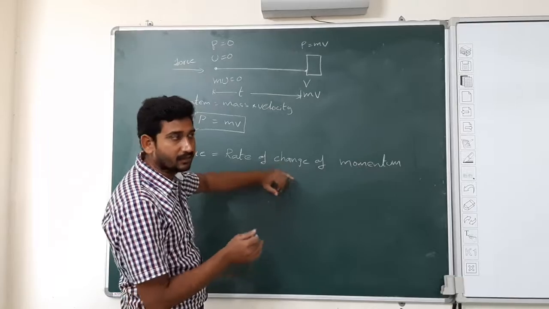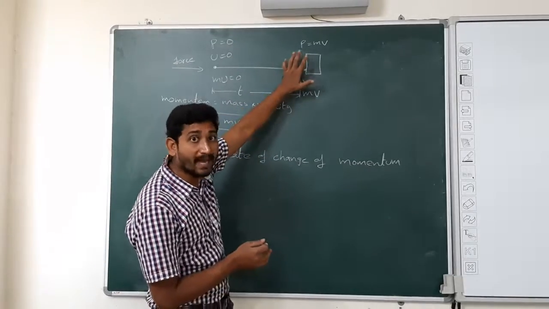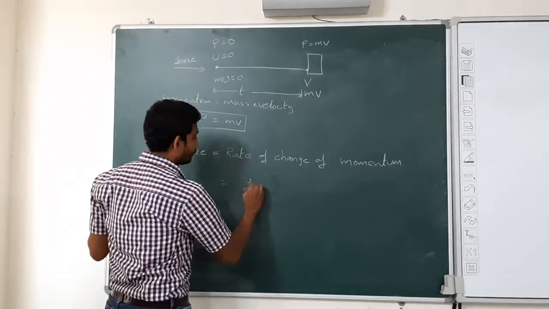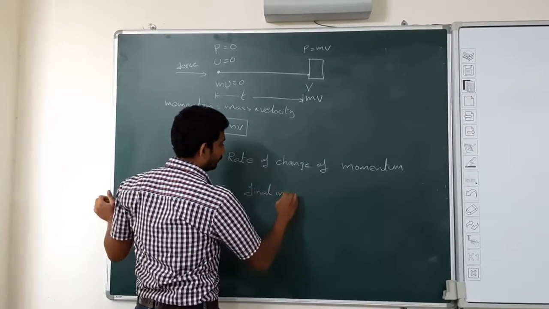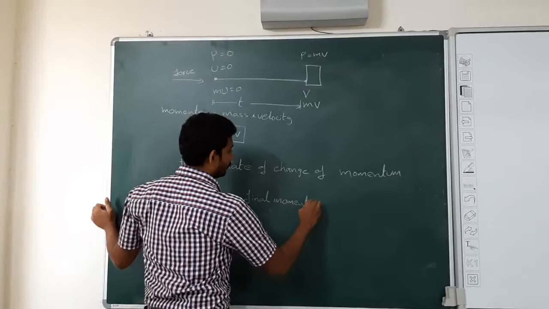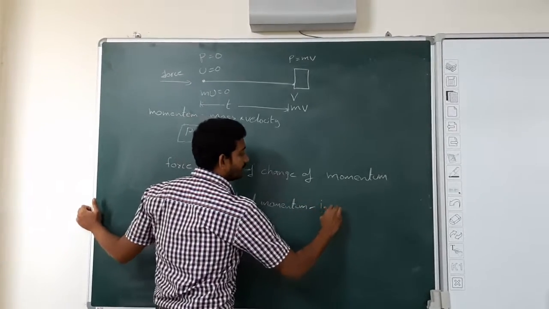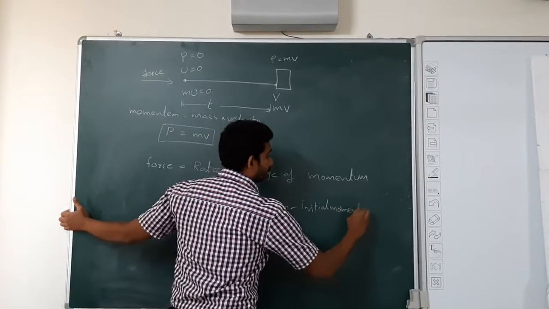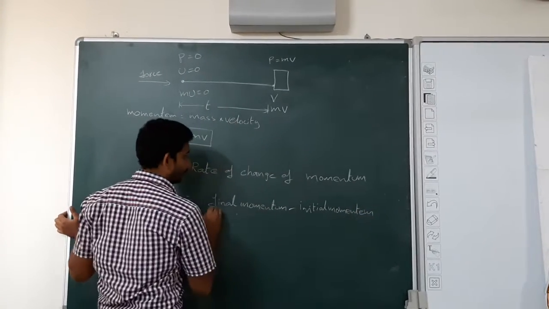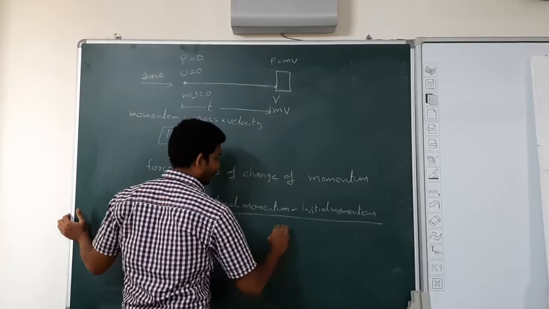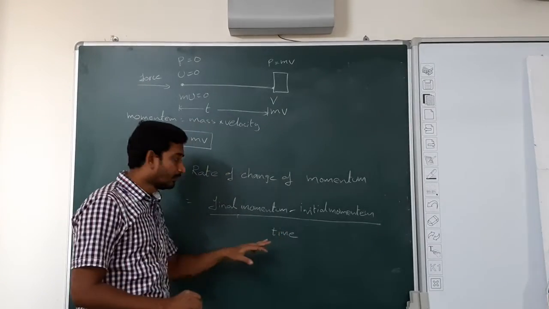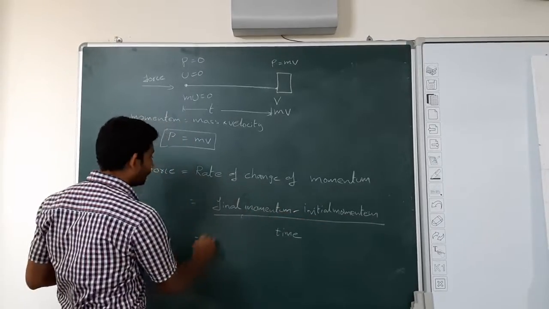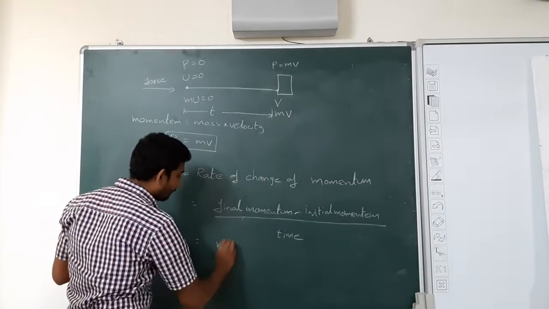Change in momentum means final momentum minus initial momentum, by time, is the rate of change of momentum. So what is the final momentum? mv.